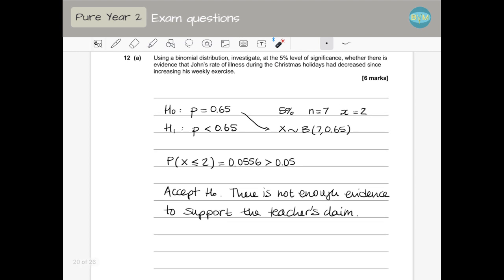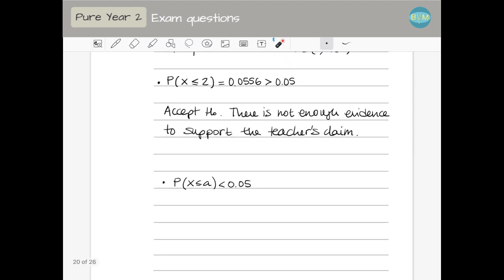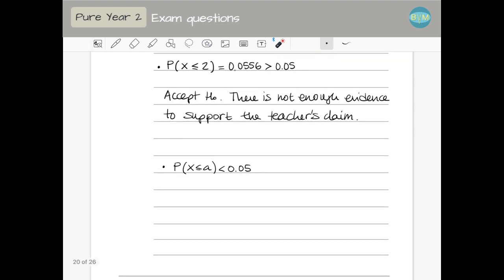If you prefer, instead of doing it this way, so finding the probability of the observed value and comparing with the significant level, you can find the critical region as well. To find the critical region, you need a value A, such that the probability of X being smaller or equal to A is smaller than 0.05. This binomial is not on the tables in your formula booklet. 0.65 is not one of the probabilities that you have. So you have to do it with a calculator. You can just try values of X until you get the first one that is smaller than 0.05.